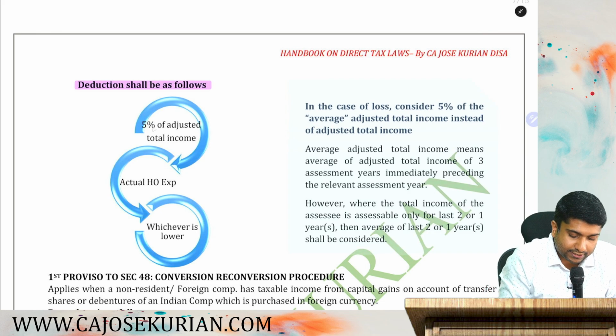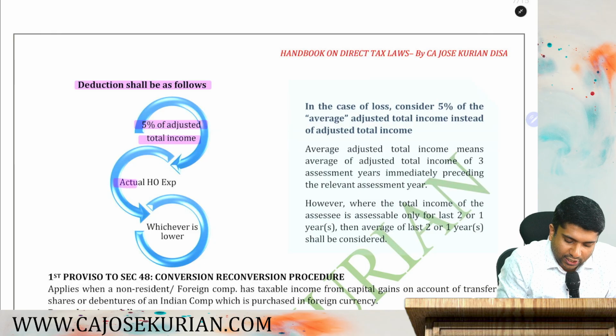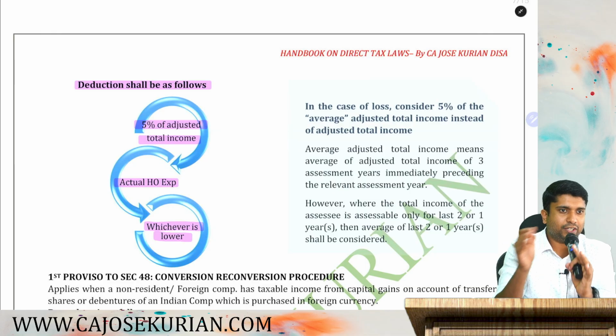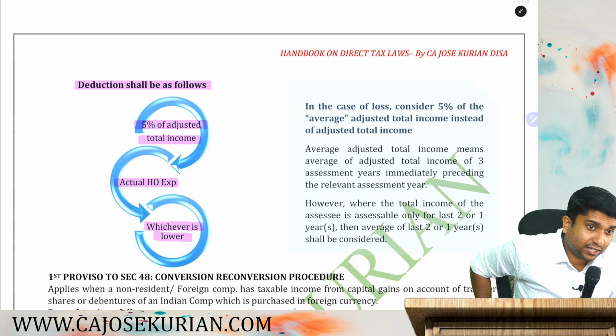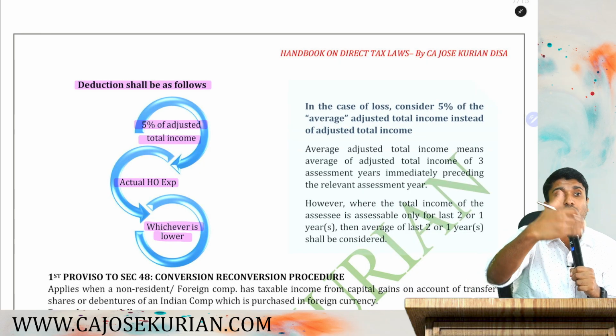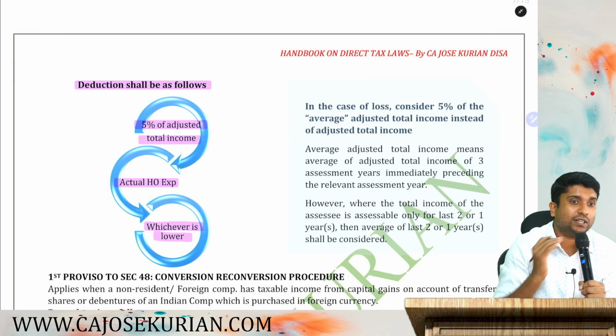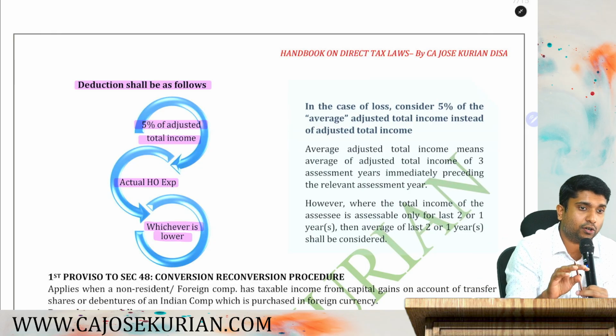What are the ceiling limits? Either 5% of your adjusted total income or actual head office expenditure bifurcated, whichever is lower. Either your actual bifurcated head office expenditure or 5% of what? Adjusted total income.